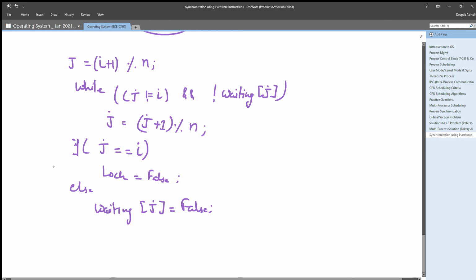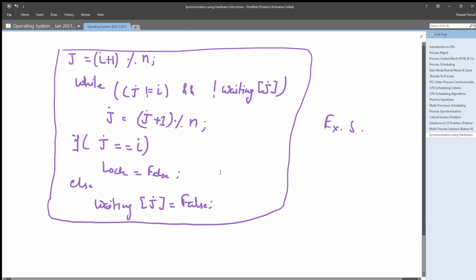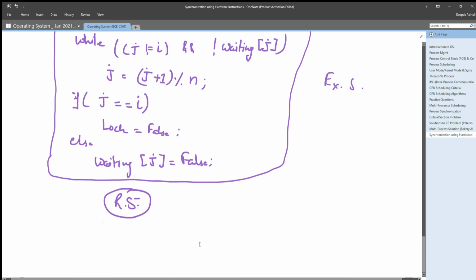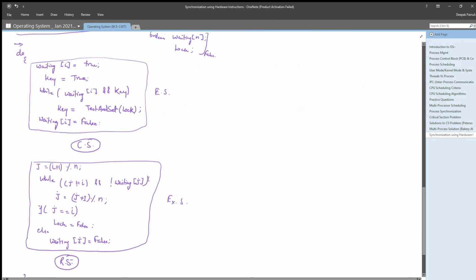So this is the exit section of the code, and after that the process will execute its remainder section, while one.